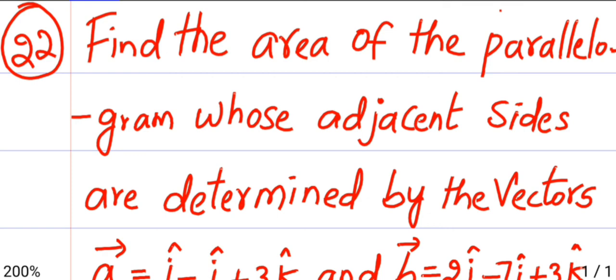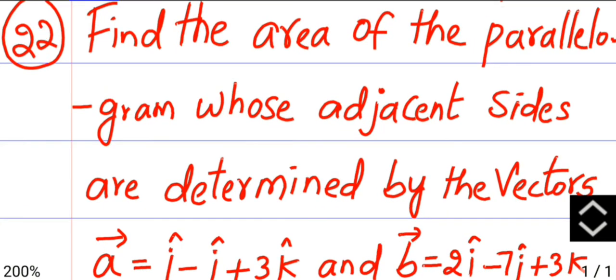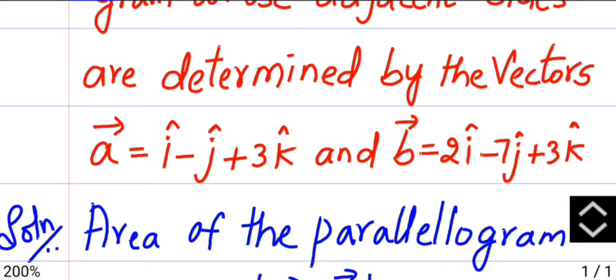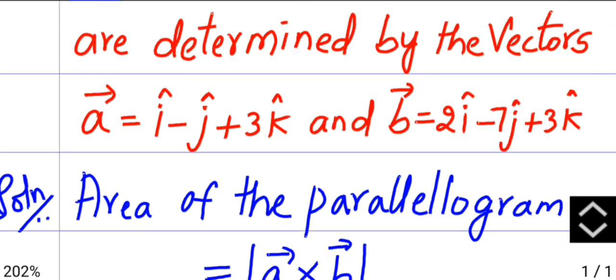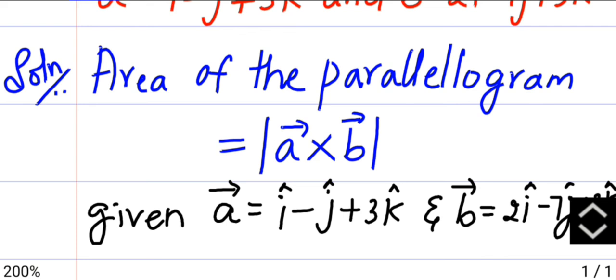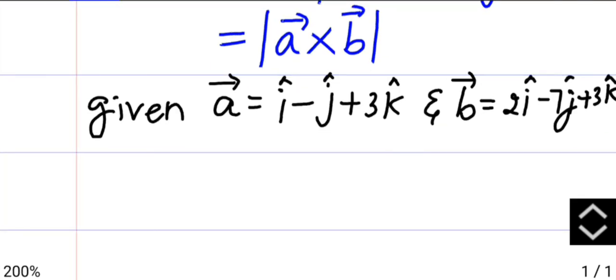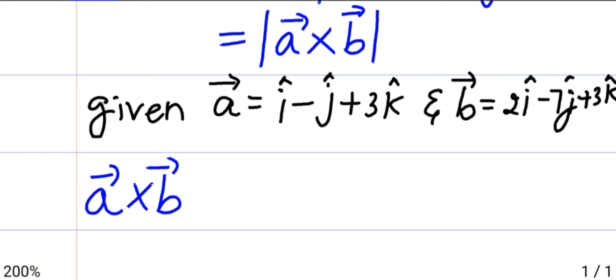Question number 22. Find the area of the parallelogram whose adjacent sides are determined by the vectors A, which is i cap minus j cap plus 3k cap, and B, which is 2i cap minus 7j cap plus 3k cap. The formula for area of a parallelogram in vectors is the modulus of A vector cross B vector. Now they have given A vector and B vector. How to find the modulus? First the cross product.